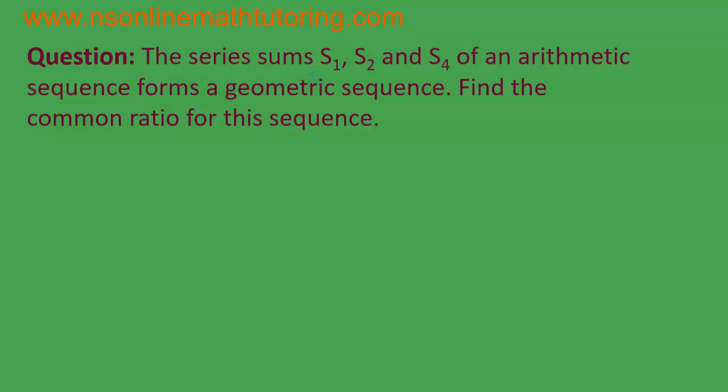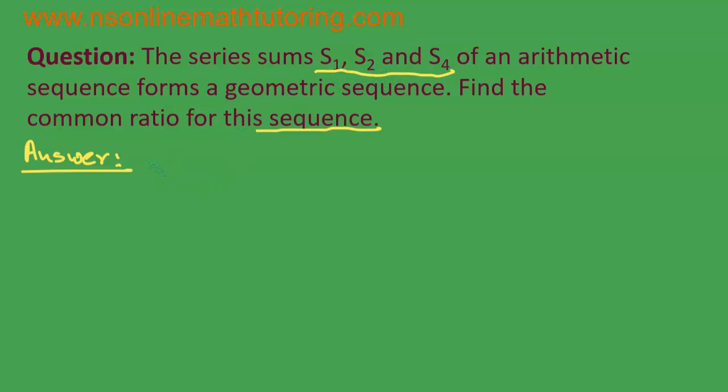The series sums S1, S2 and S4 of an arithmetic sequence form a geometric sequence, and find the common ratio for this sequence, meaning obviously the geometric sequence. Okay, so let's start with our answer. So, S1, S2, S4, what are they? S1 is the sum of the first one term of an arithmetic sequence.